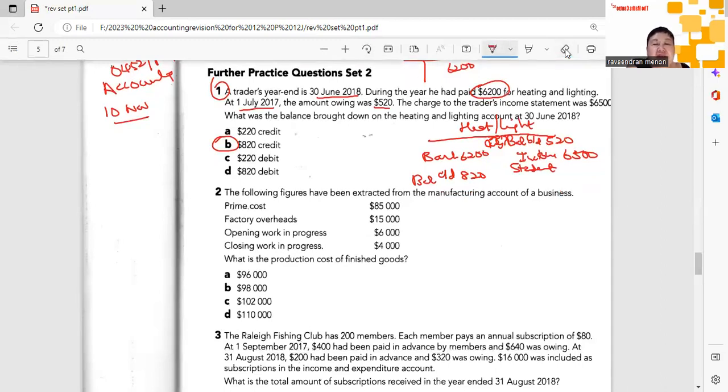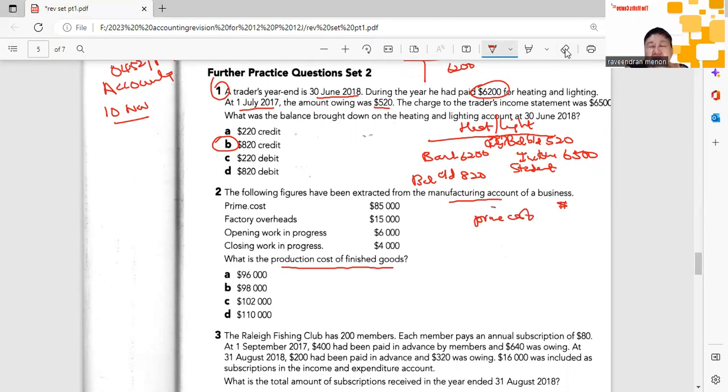So the following figures have been extracted from the manufacturing account of a business. You see, it's not just a long question that I can ask you in the paper. I can ask you a very short question. What is the production cost of finished goods? The production cost of finished goods will be when you just keep adding on all the costs incurred in the factory. Remember, of course, you start with prime cost.